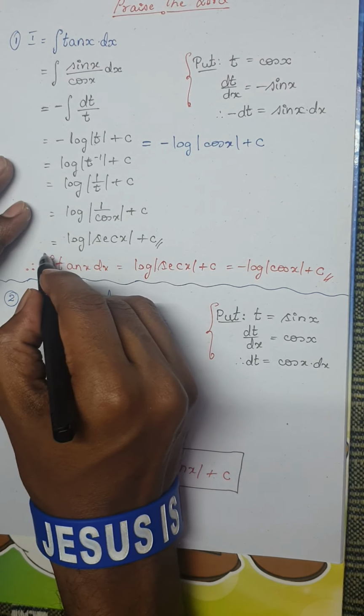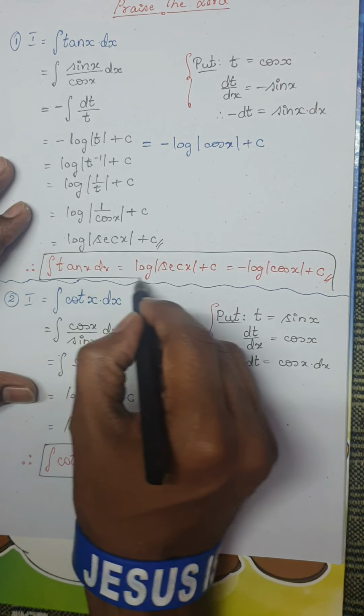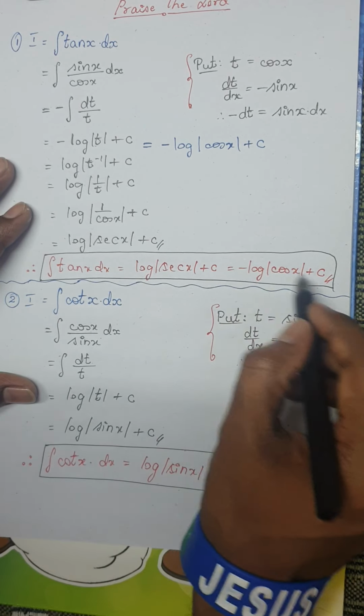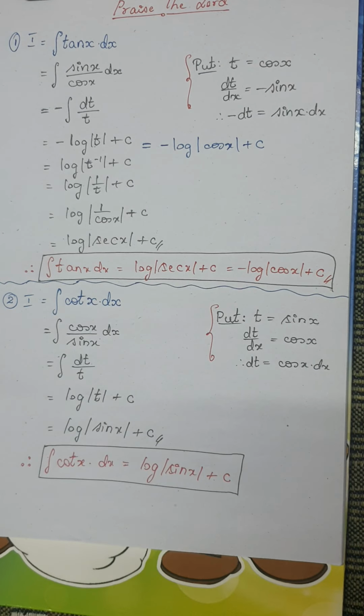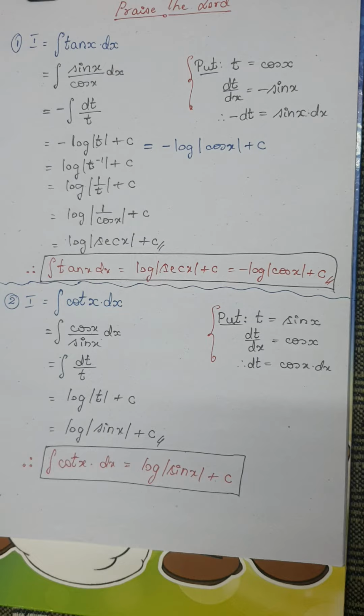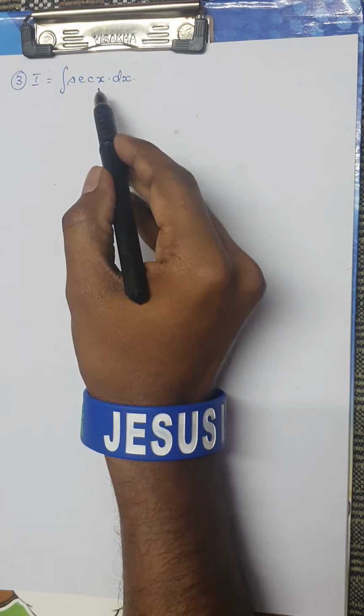Please be careful and remember these as formulas. The integral of tan x can be written as log of mod secant x or minus log of mod cos x. Is it clear? Shall we go on to the next integral? The next integral we have is the integral of secant x.